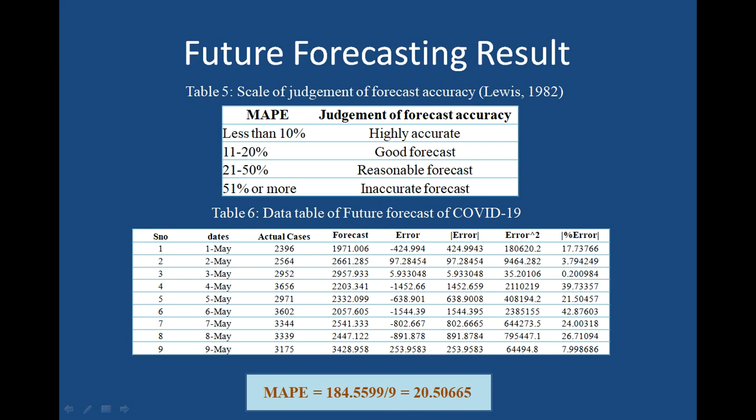These are the forecasting values, and here we have the actual cases and the forecasting cases. When I compared them, this is nothing but the error. You can see almost all the data points are near each other, apart from 4th May, when a drastic change happened in the number of patients, and also on 6th May a change may have occurred. In the rest of the places the values are nearer to actual cases. Here the mean absolute percentage error was 20.50. So once again we can see that the forecasting I have done was a good forecast.